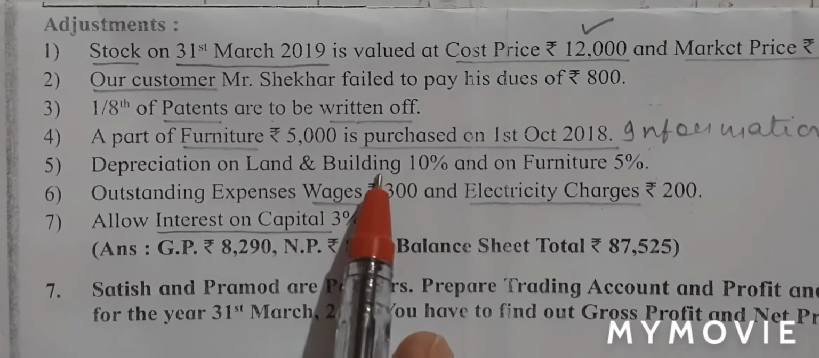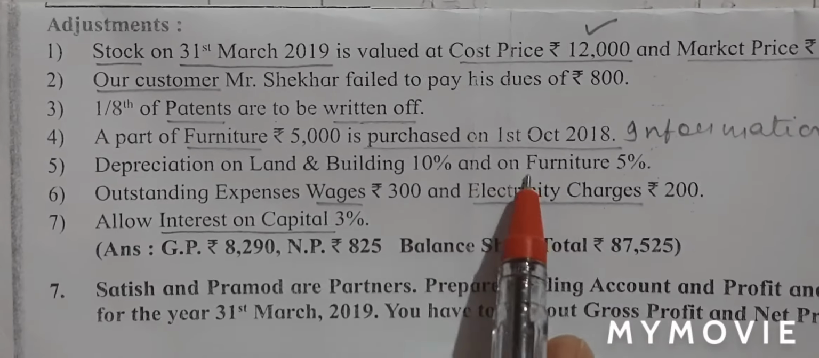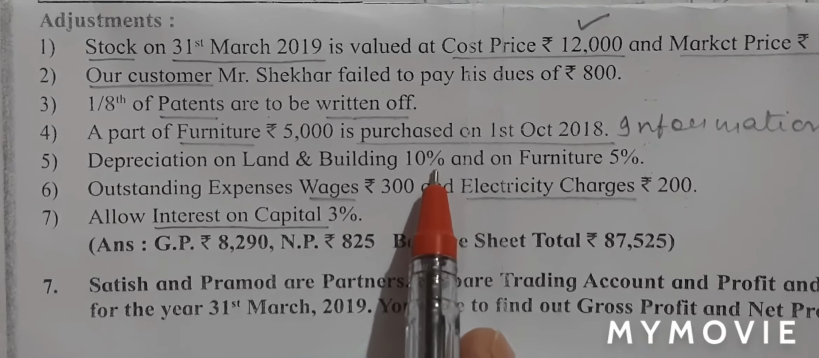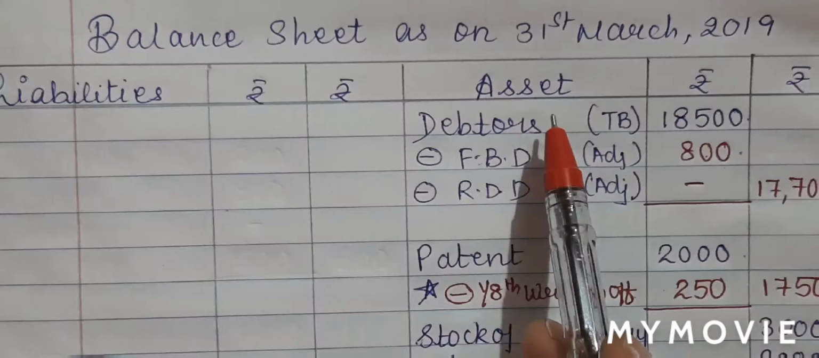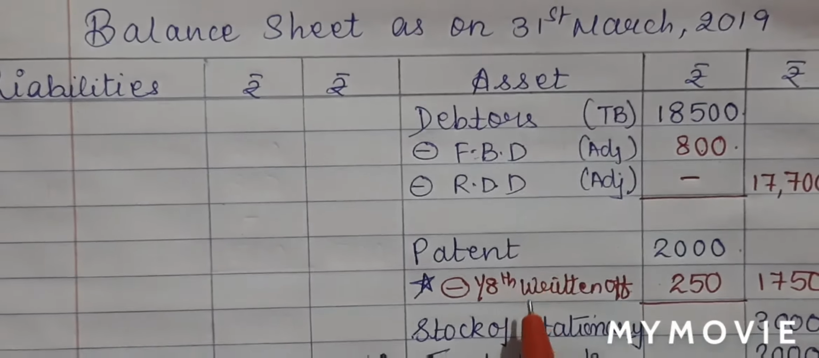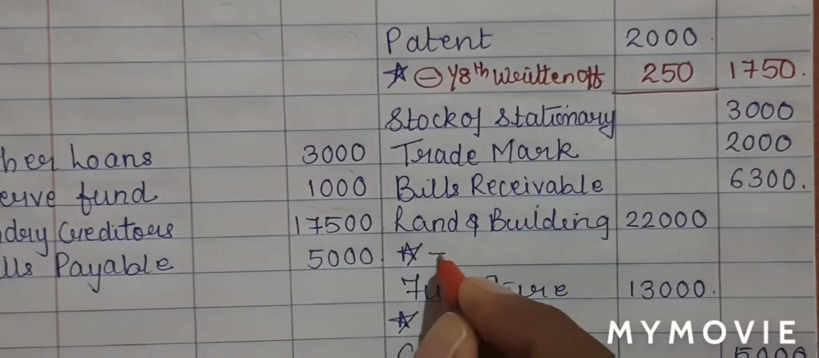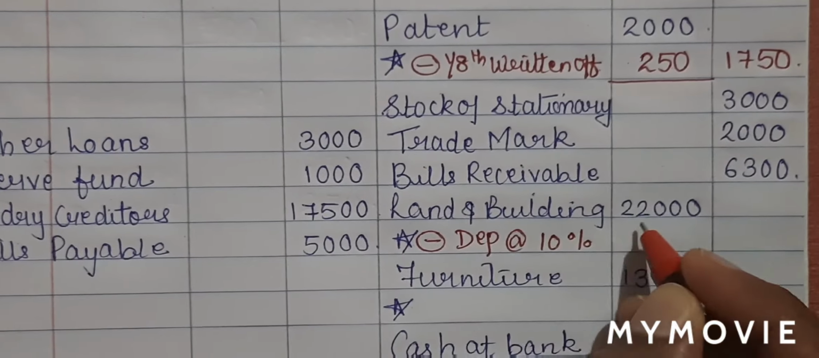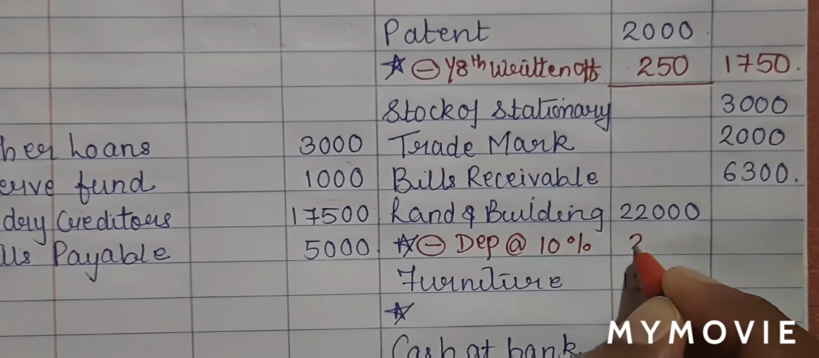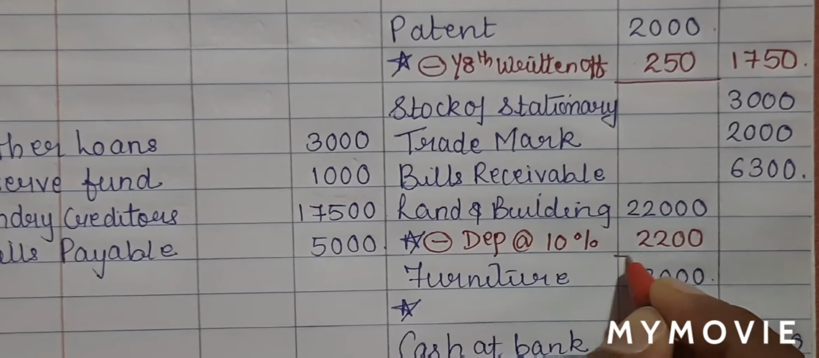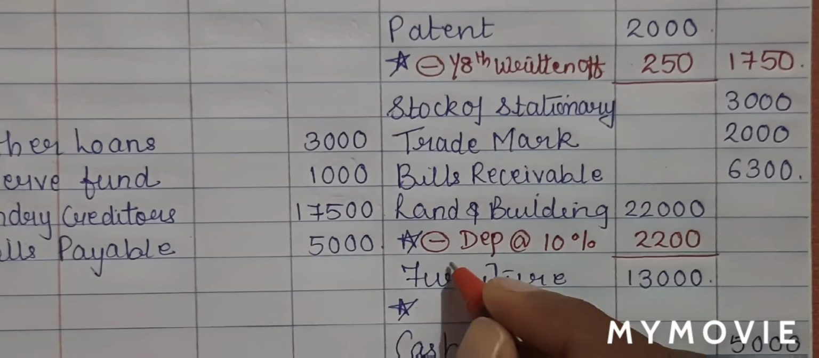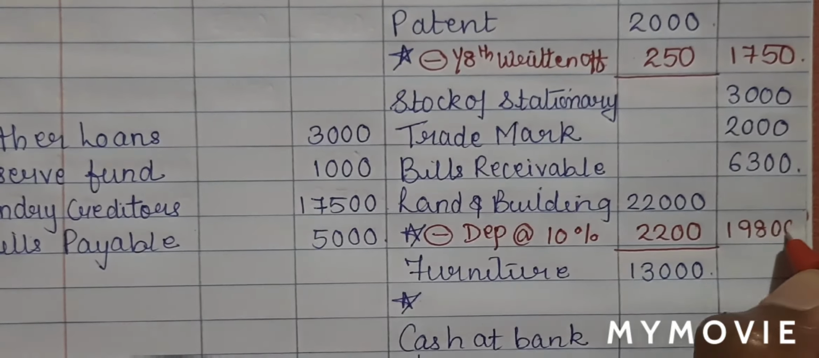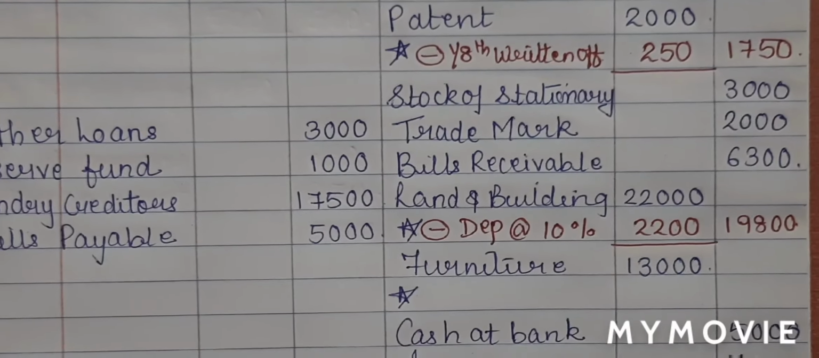Depreciation on land and building at the rate of 10% and on furniture 5%. Let us first do the depreciation on land and building at 10%. So my first effect will be on the asset side. I have already written land and building, so I'll say less depreciation at the rate of 10%. 22,000, 10% will give me 2,200. I can minus it. 22,000 minus 2,200 will give me 19,800. This is my first effect for the depreciation.